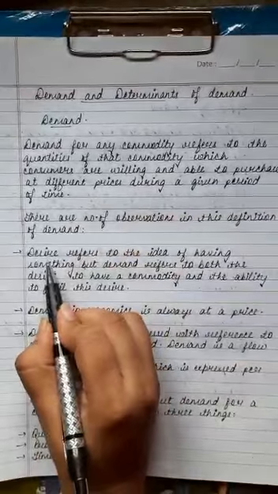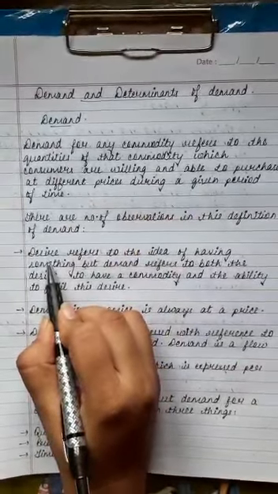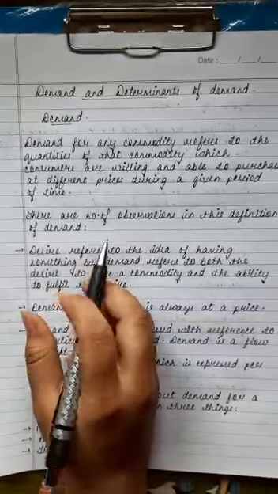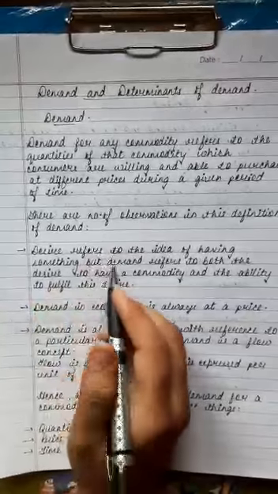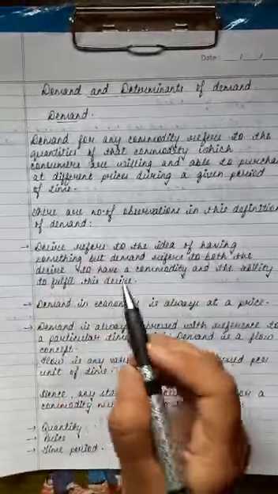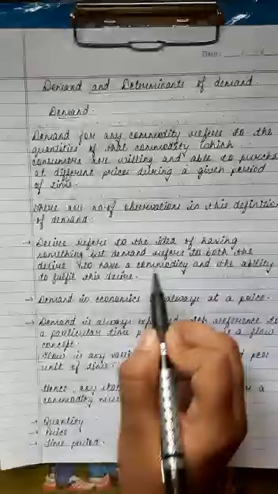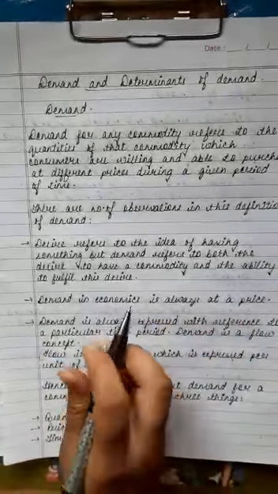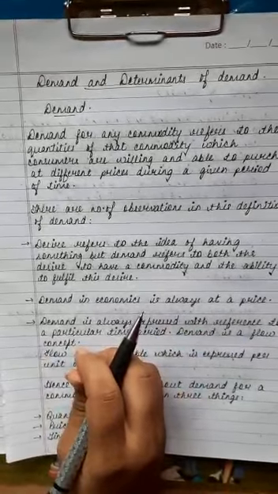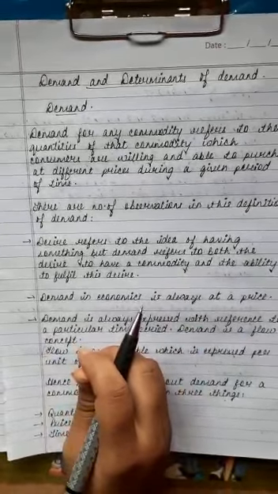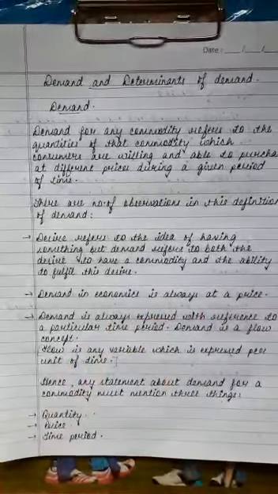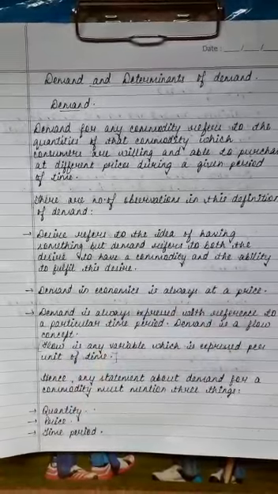First, desire. In the common language, desire is also called as demand. But in economics, demand is not the same thing as desire. Desire refers to the idea of having something, but demand refers to both the desire to have a commodity and the ability to fulfill this desire. For example, if I think of owning a car, it is my desire, but this desire for a car will turn into demand only when I have an adequate amount of money to purchase the car and when I am willing to spend that money to purchase it.